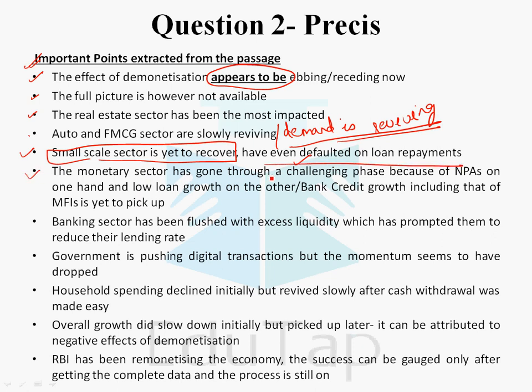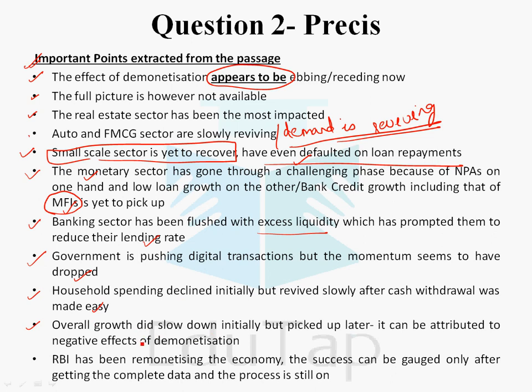The monetary sector has gone through a challenging phase because of NPAs on one hand and low loan growth on the other hand. And the bank credit growth, including that of MFIs, is yet to pick up. Again I have combined the points of MFIs in the last slide and the monetary sector on the first slide. The banking sector has been flushed with excess liquidity, which has prompted them to reduce the lending rate. The government is pushing digital transactions, but the momentum seems to have dropped. However, household spending declined initially but revived slowly after cash withdrawal was made easy. Overall growth did slow down initially but picked up later.